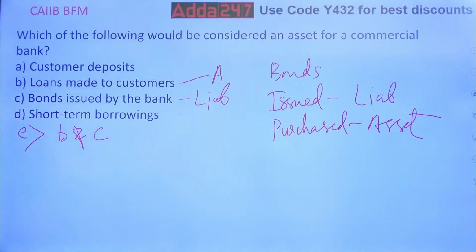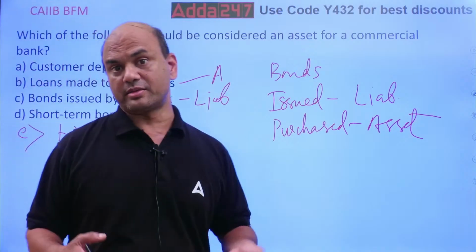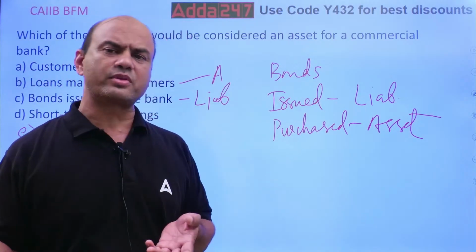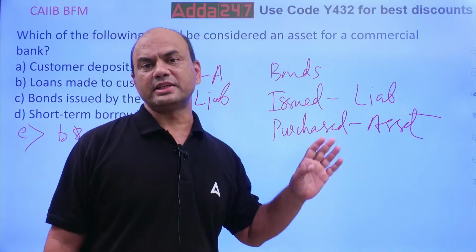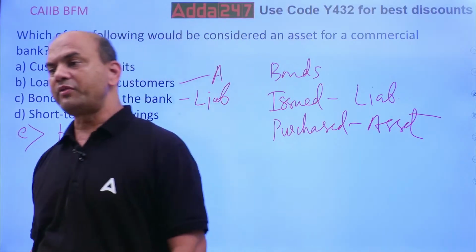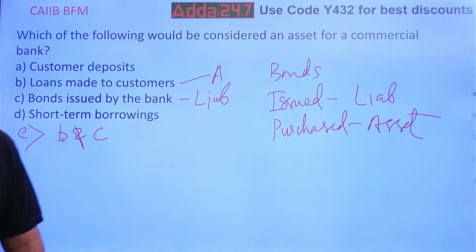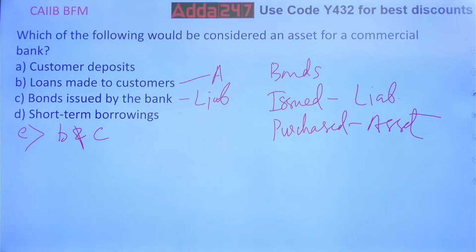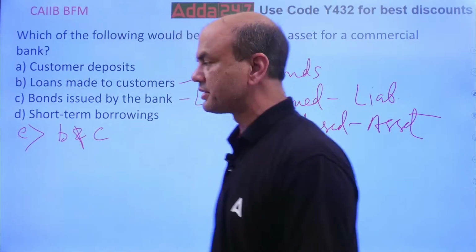See, what is an asset? An asset means which will give me income. What is a liability? Which will take the income from me. If I have issued the bond, it means I have to give the coupon on that. Coupon means fixed interest. If I have to give the fixed interest, definitely it's a loss for me. Isn't it? So that's why this is a liability, and this is the asset. Got it?